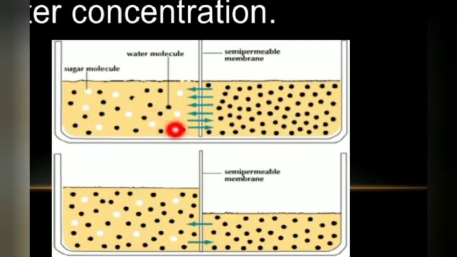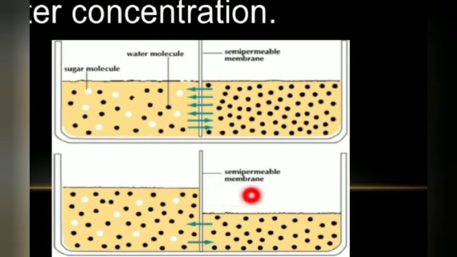Am I right? So from which side to which side should the water move? As the definition of osmosis says, it should move from the region of its higher concentration to the region of its lower concentration. That means the water molecules should move from this side to this side. In the second picture, you can see there is a movement from the right side to the left side.